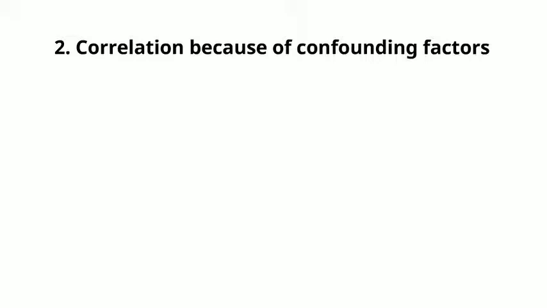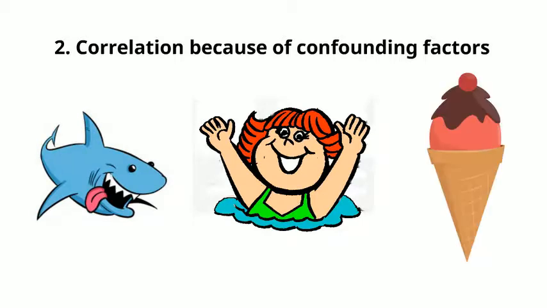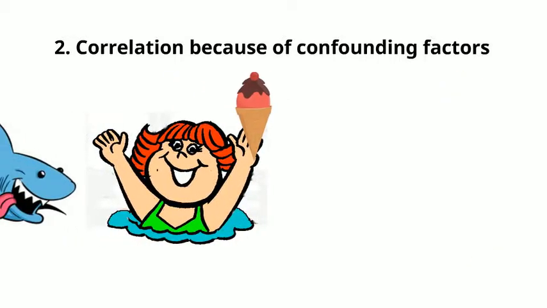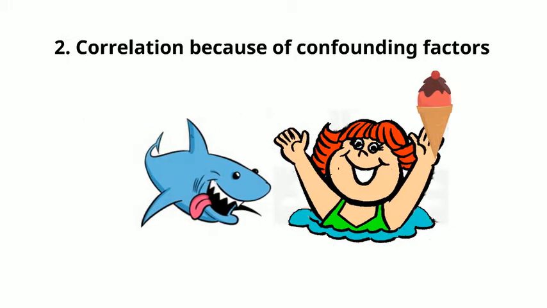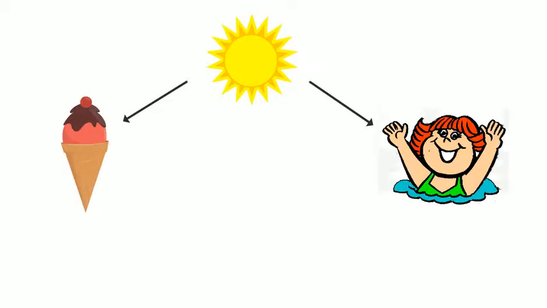It has been suggested that there's a correlation between sharks attacking humans and ice cream consumption. Now, no one is suggesting that sharks are chasing people who are swimming whilst eating ice creams. However, people do tend to eat more ice cream in the summer, and of course it's in the summer that people tend to go swimming in the sea, and that of course increases the chance of a shark attack. In other words, the hot weather creates a correlation between ice cream consumption and shark attacks, even though one has got nothing to do with the other.